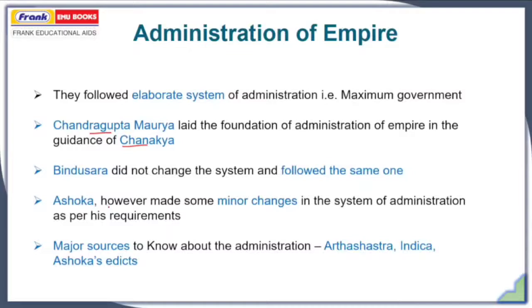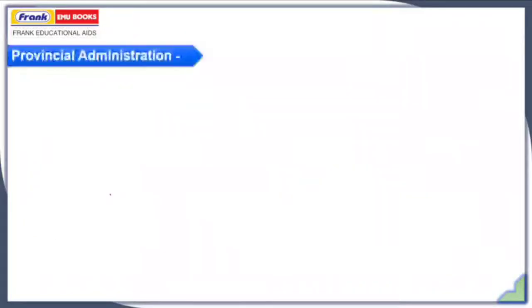But Ashoka, however, made some minor changes in the system of administration as per his requirements. Major sources to know about the administration of the Mauryan empire are the Arthashastra, the Indika, and Ashoka's edicts. Now we will come to know about the provincial administration in the Mauryan Empire.